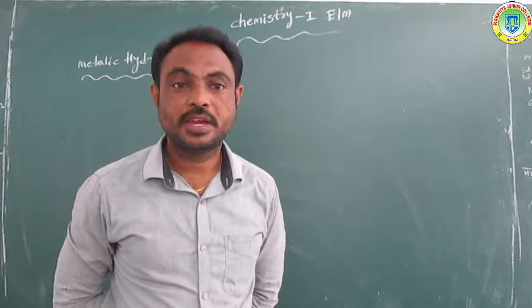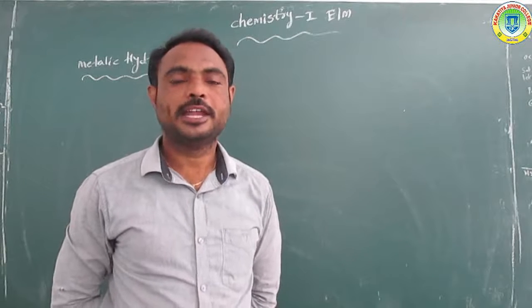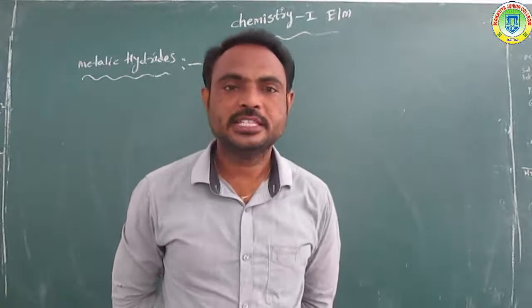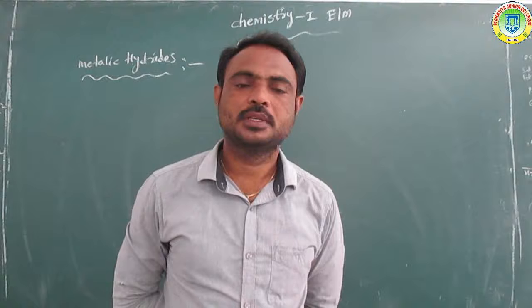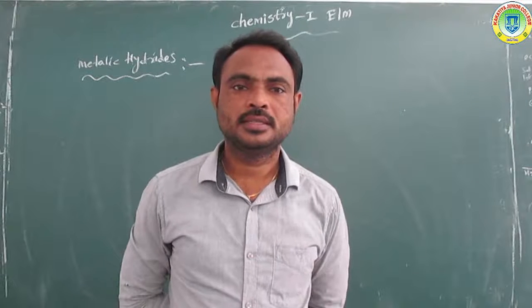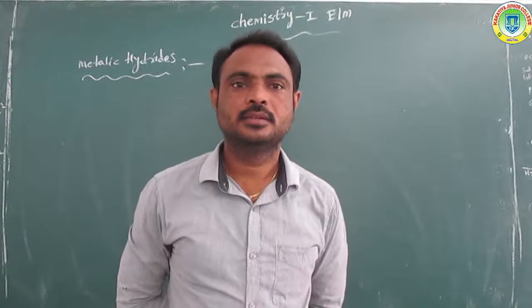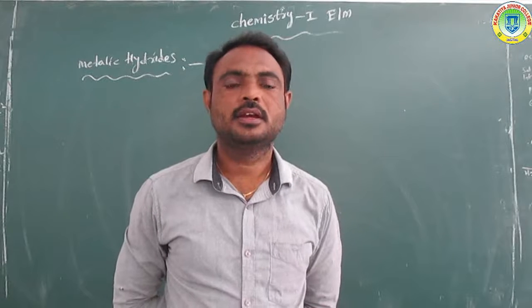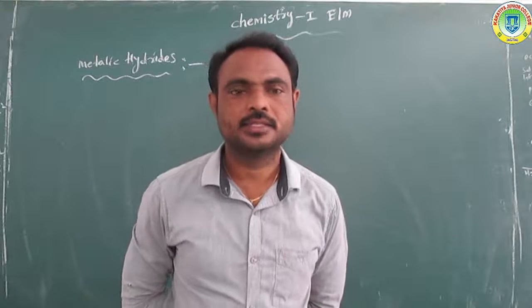Last class we discussed hydrates. Overall, hydrates are classified into three types. Already we know that: ionic hydrates, covalent hydrates, and the third one, metallic hydrates.